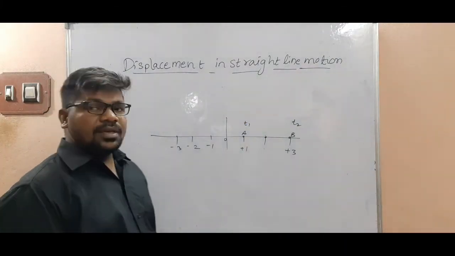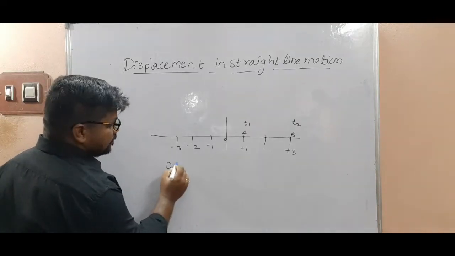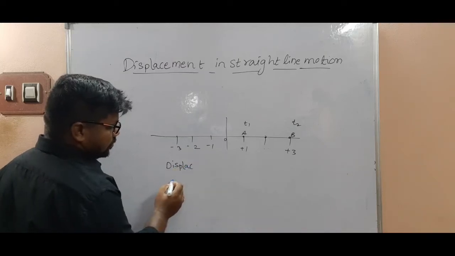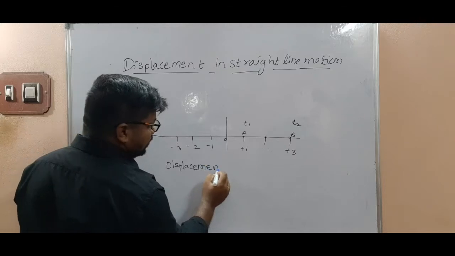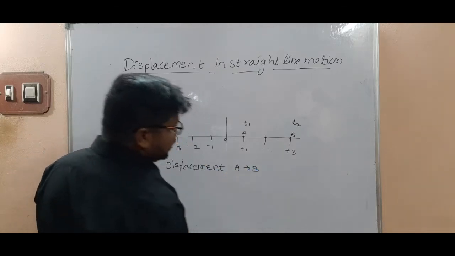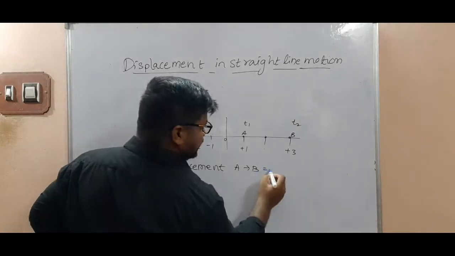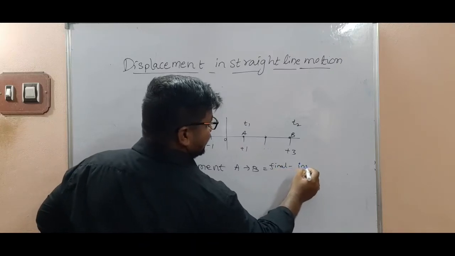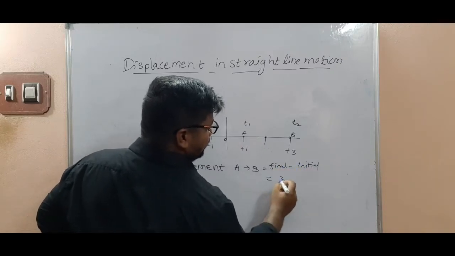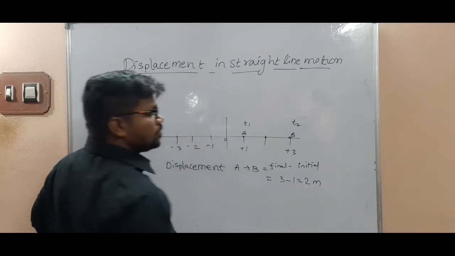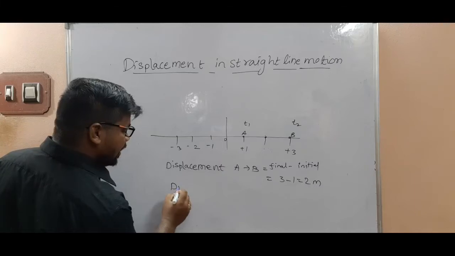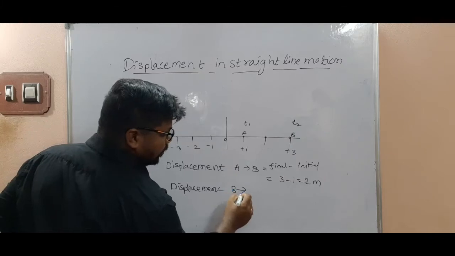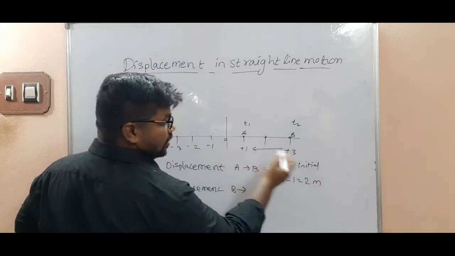In this case, displacement from A to B. So displacement means final minus initial. Now 3 minus 1, 2 meters. Then displacement from B to A, from here onwards, left side.